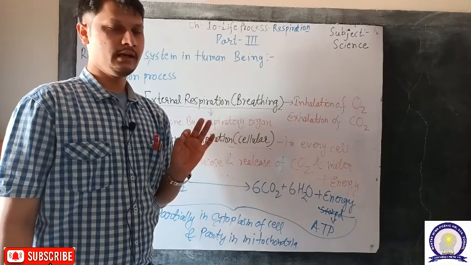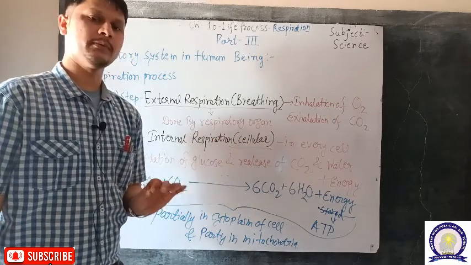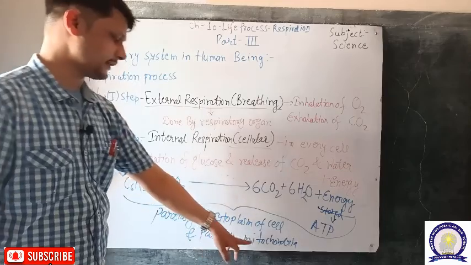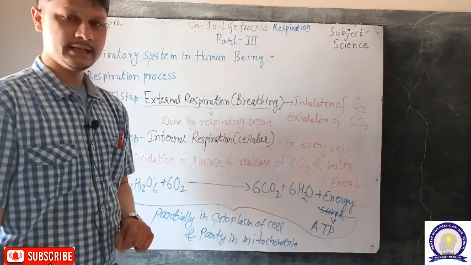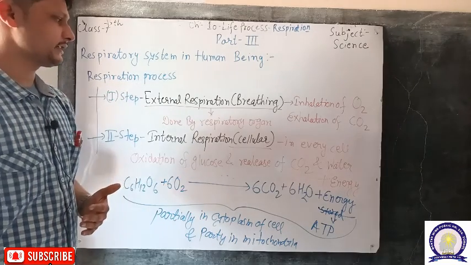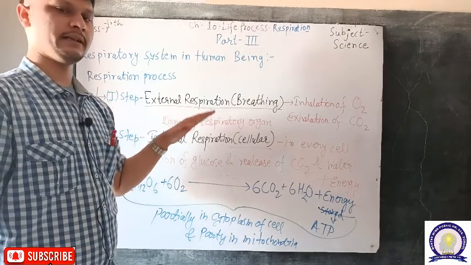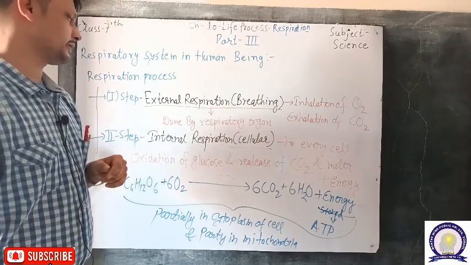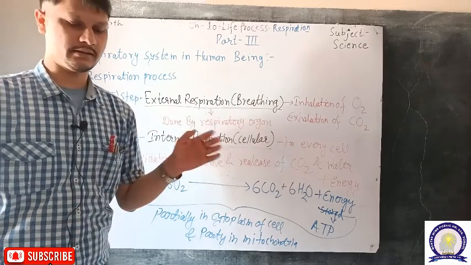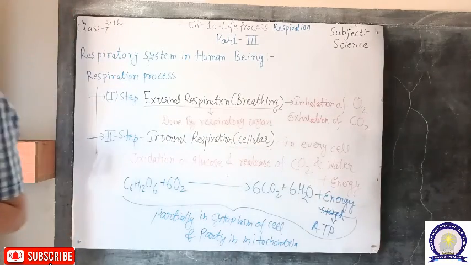The mitochondria is a cell organelle that performs cellular respiration, and along with the mitochondria, some processes occur in the cytoplasm of the cell. In the further section we will discuss the respiratory organs of human beings and how external respiration and internal respiration occur in human beings.